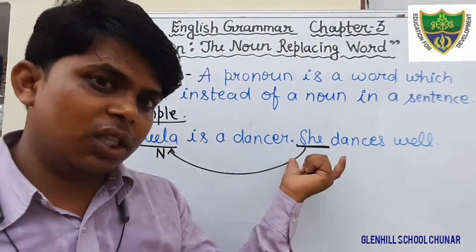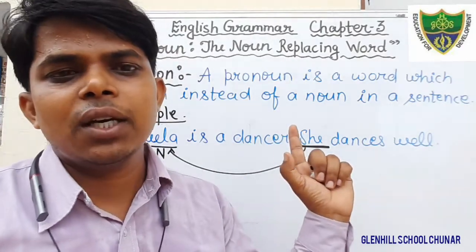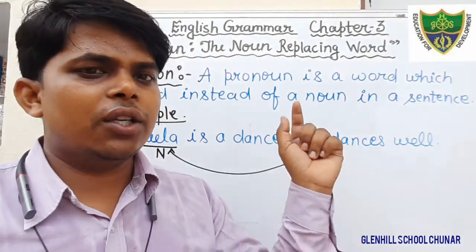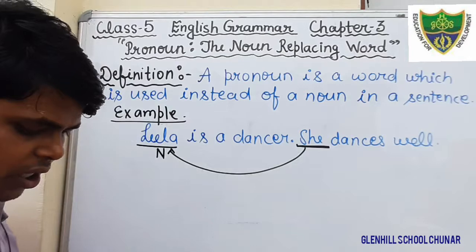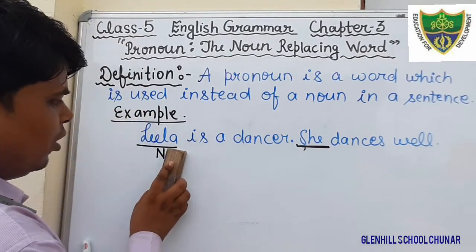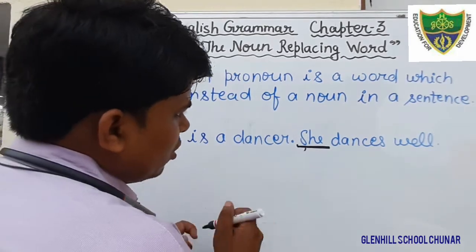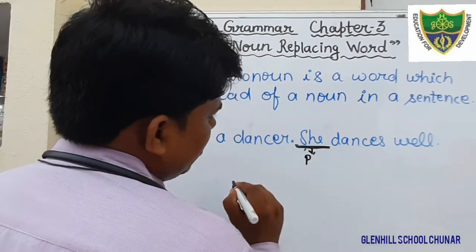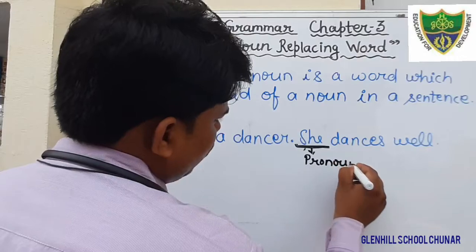Therefore the word she is a pronoun in this sentence, as our definition also says that a pronoun is a word that is used instead of a noun. Okay? So here in this sentence, what is the pronoun? The pronoun is she. What is the noun? Leela. Okay? So here underline this word and just write down P. P means pronoun. Or you can write the complete word, pronoun.